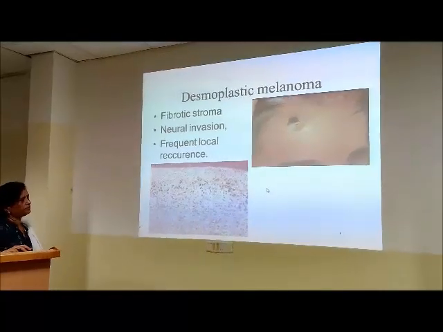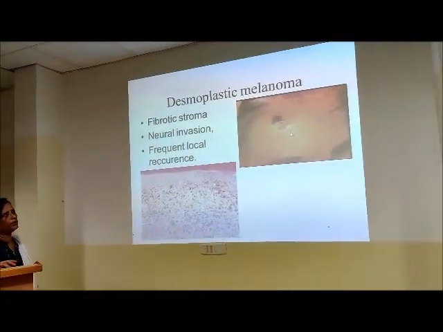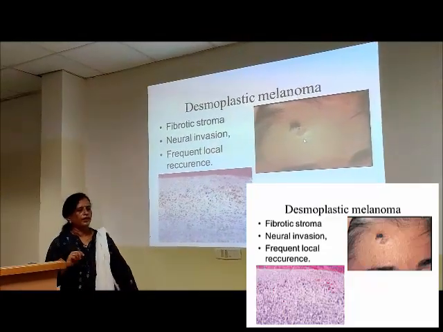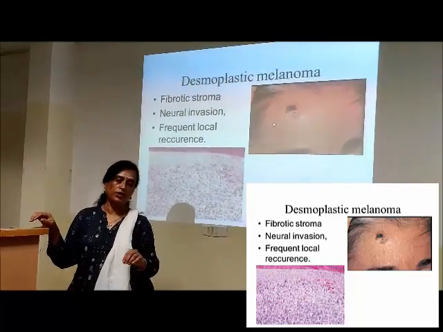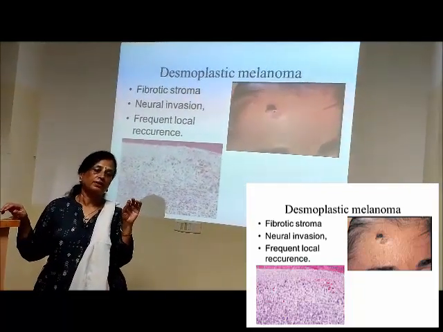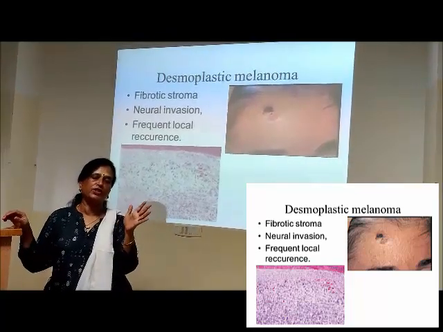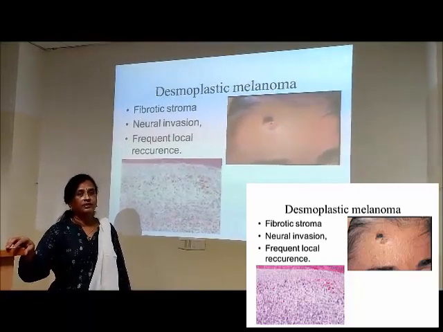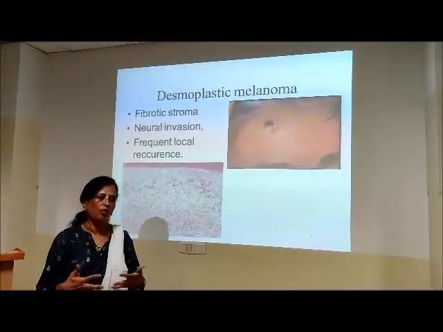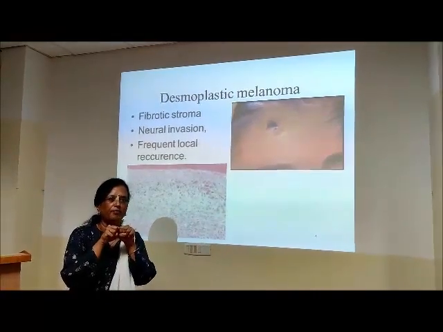So the next variant is desmoplastic melanoma. Have you heard of this term, desmoplasia? Yes, you have to recollect, because when we were teaching neoplasia, we have taught you what is desmoplasia. This is one of the characteristics of certain tumors where the tumors produce fibrotic stroma, fibrosis.